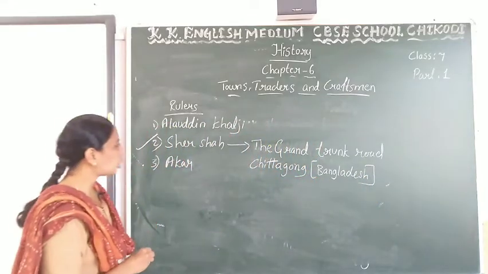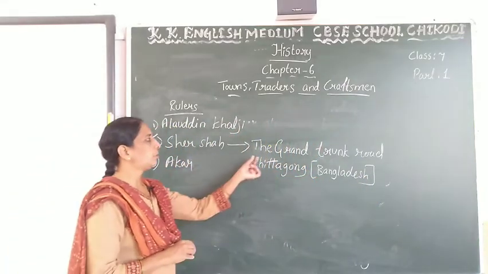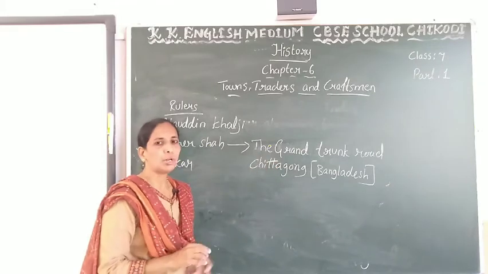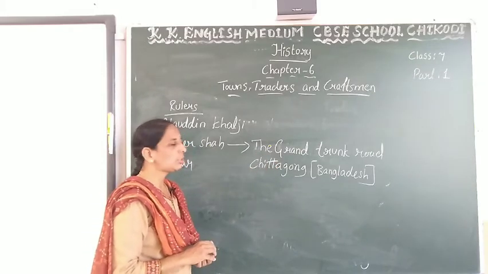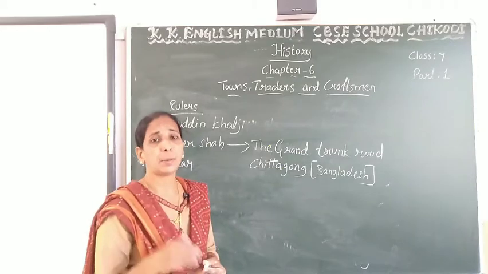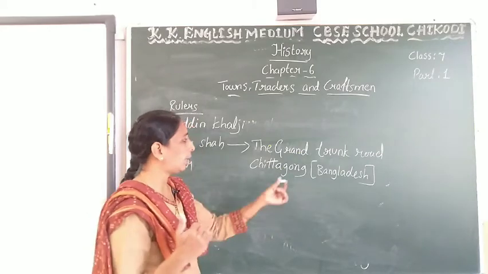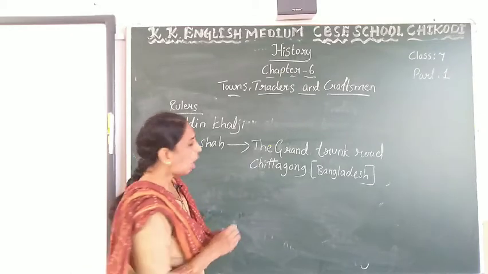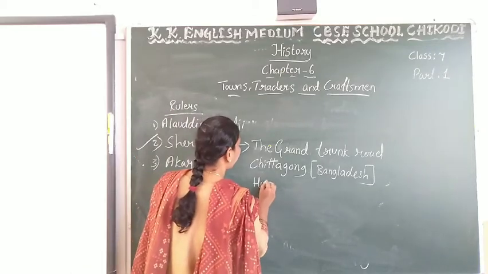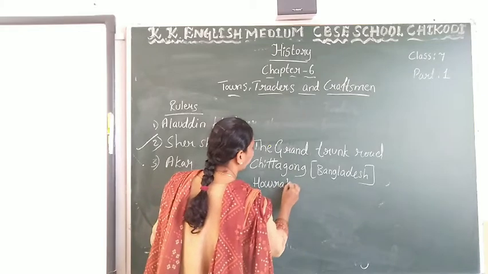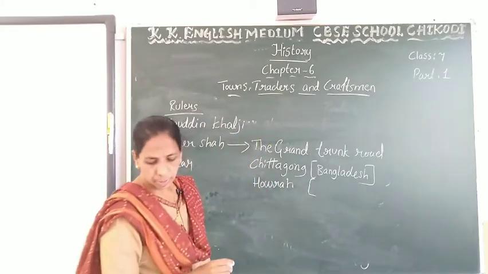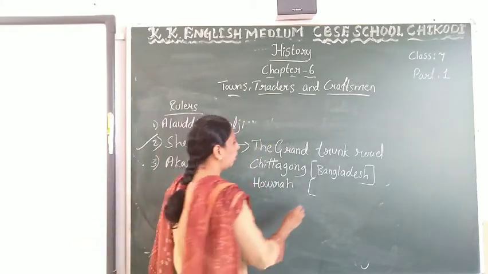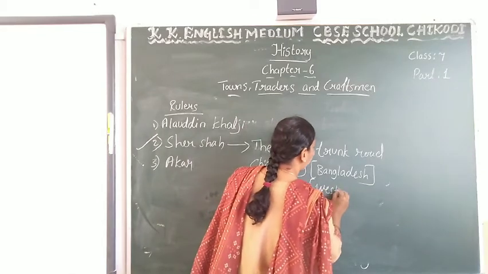Sher Shah built the Grand Trunk Road in Chittagong. And also Howrah, which is present day West Bengal.